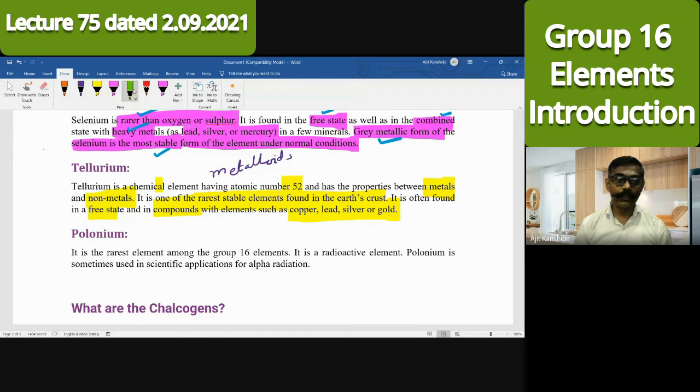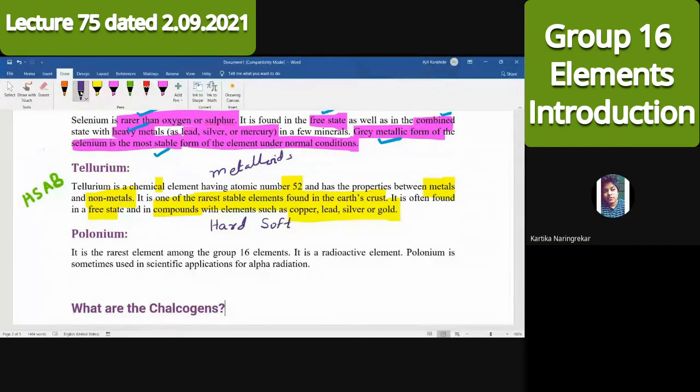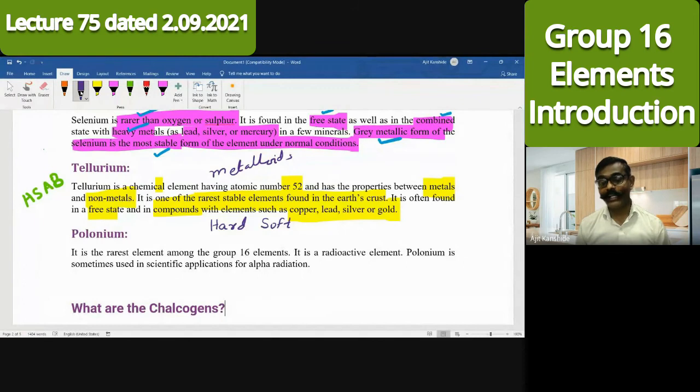It is because of one principle that you already studied, HSAB. Will anybody answer what is the long form of HSAB? You studied that. H for hard, S for soft, acids and bases. Don't bring Lewis there, Lewis has no role to play there. Hard and soft, acids and bases. Brilliant answer.